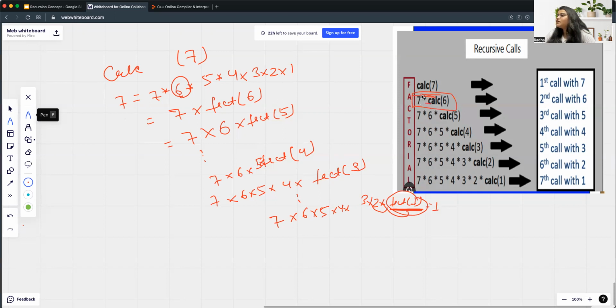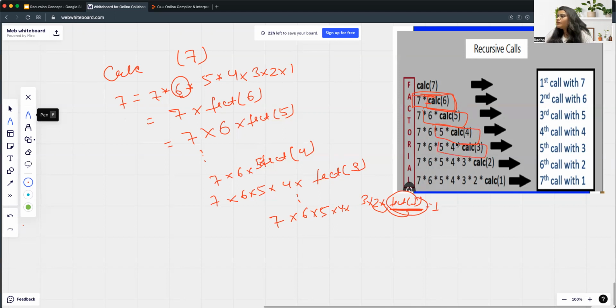I mean, if someone can give me the factorial of 6, I can easily calculate and return the factorial of 7. Then factorial of 6 is saying, if someone can give me the factorial of 5, I can simply return the factorial of 6. In the same way, if someone tells me the factorial of 4, I can simply return the factorial of 5.